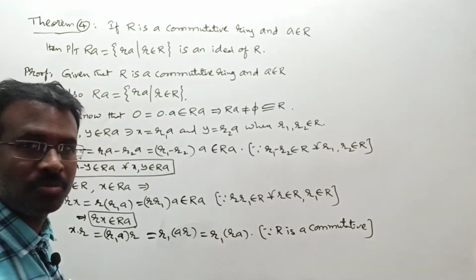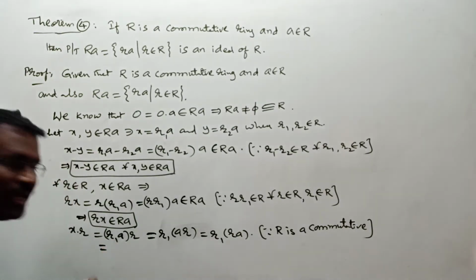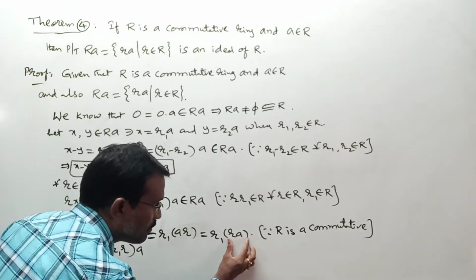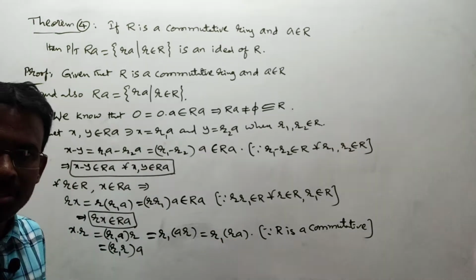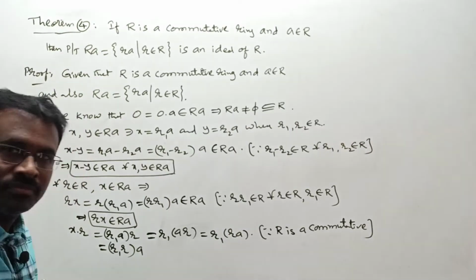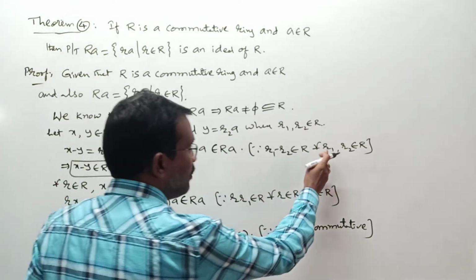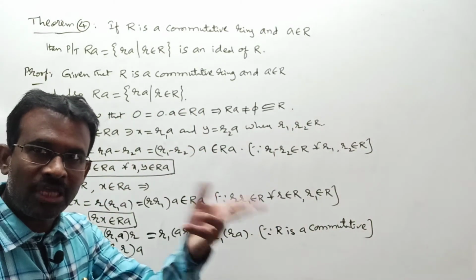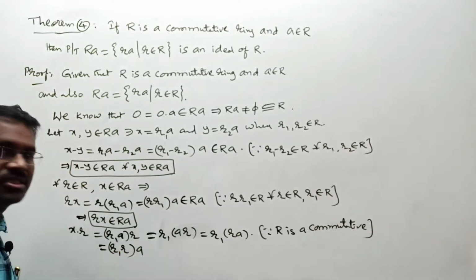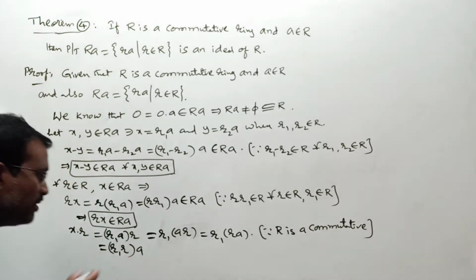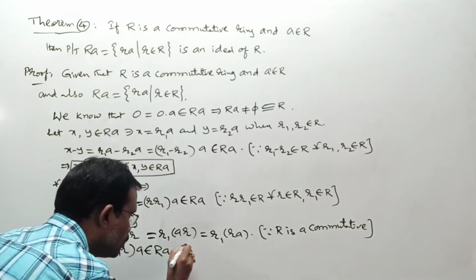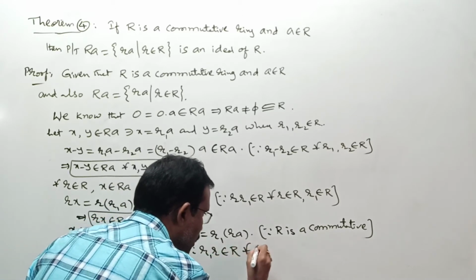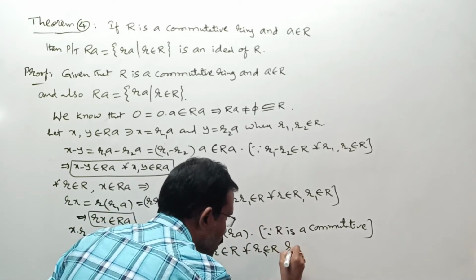Again here use the associative property. With that you can write it as R1 into R into A. That means we are shifting brackets from here to here according to the multiplicative associative property in R. But again here R1 belongs to R and R belongs to R. According to the multiplicative closure property in R, is R1 into R an element of R or not? So that this should be an element of RA. Due to what reason? Since R1 into R belongs to R, for all R1 belongs to R and R belongs to R.